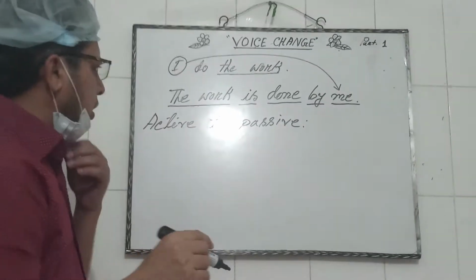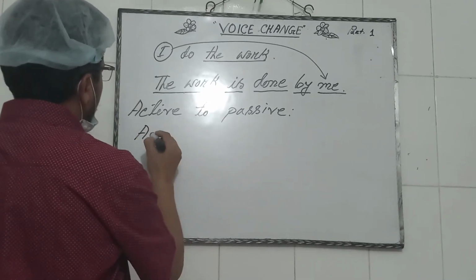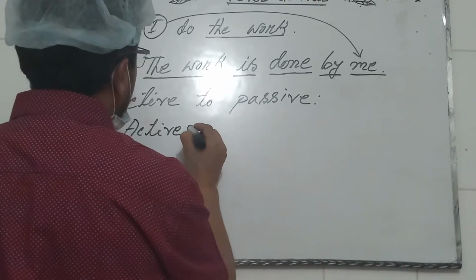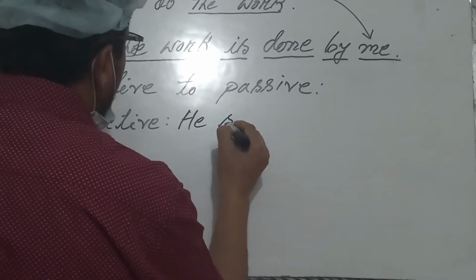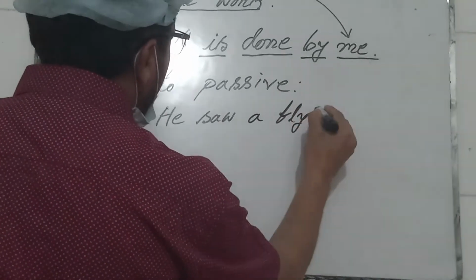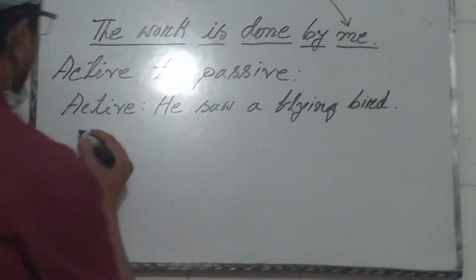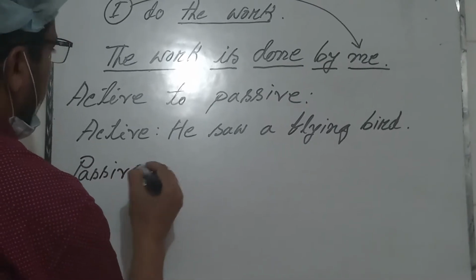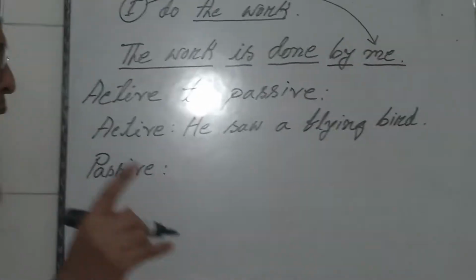I want to give another example. Active: He saw a flying bird. Passive: Here we have to find out the object first.